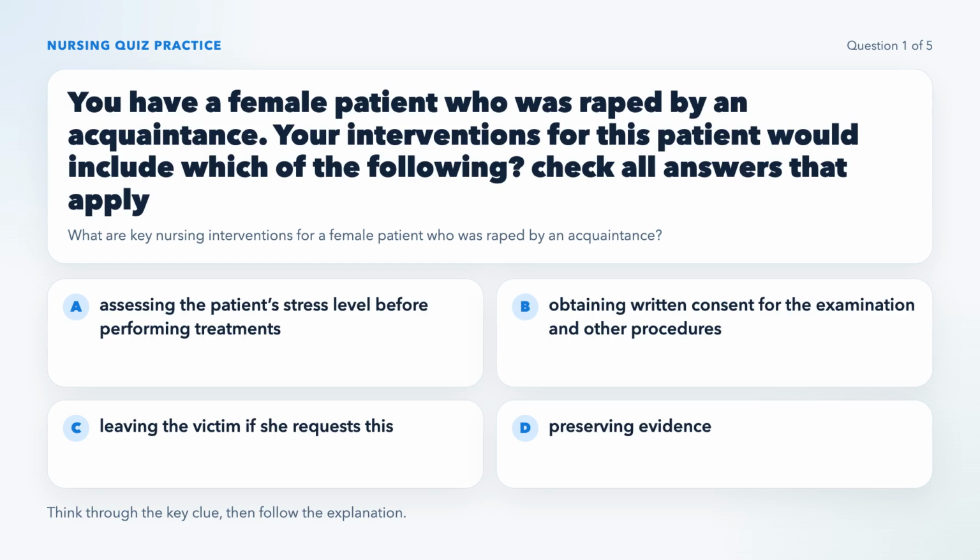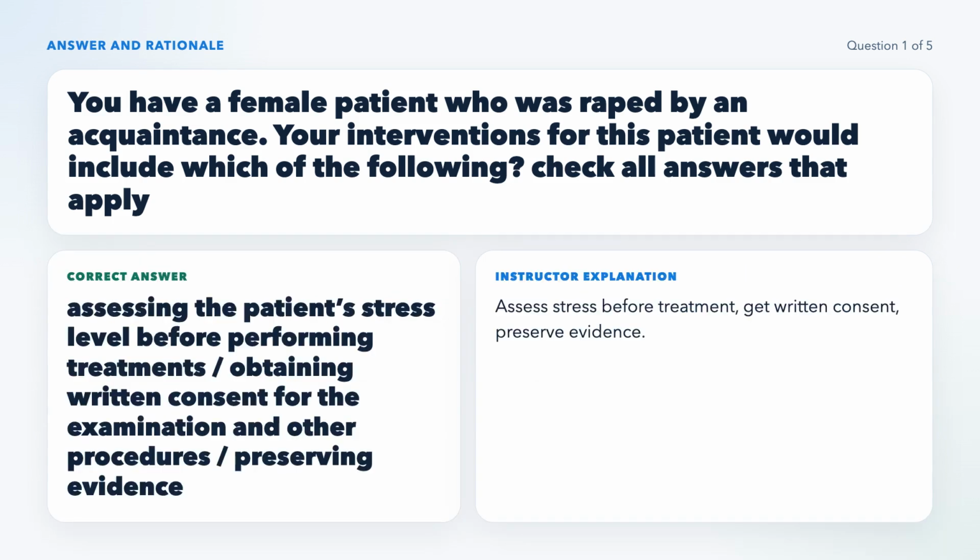What are key nursing interventions for a female patient who was raped by an acquaintance? Focus on both patient consent and evidence preservation. In this situation, you want to carefully assess the patient's stress level before starting any treatments. Make sure to obtain written consent for exams and procedures, and preserve any evidence properly. These steps respect the patient's emotional state and legal needs while ensuring appropriate care.